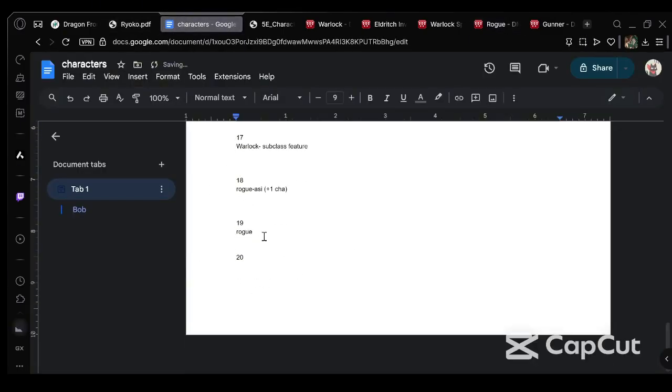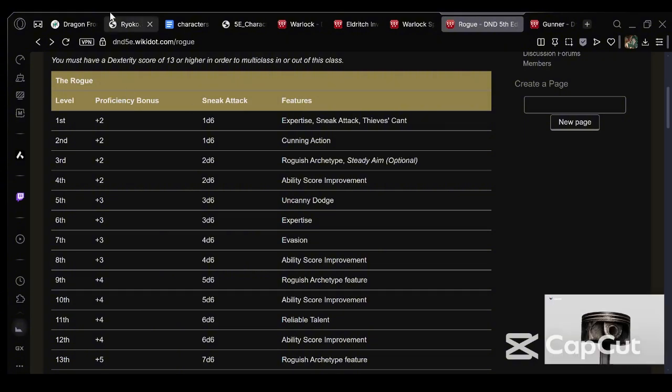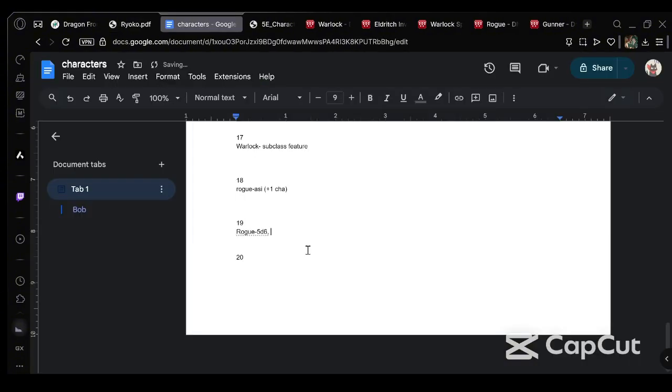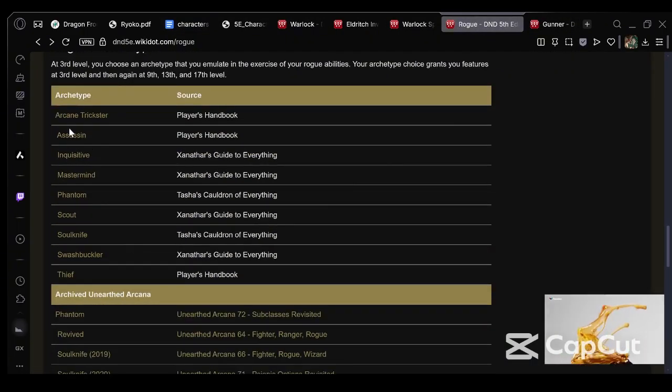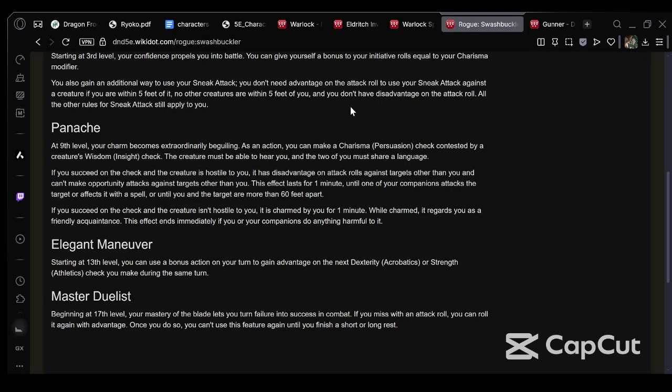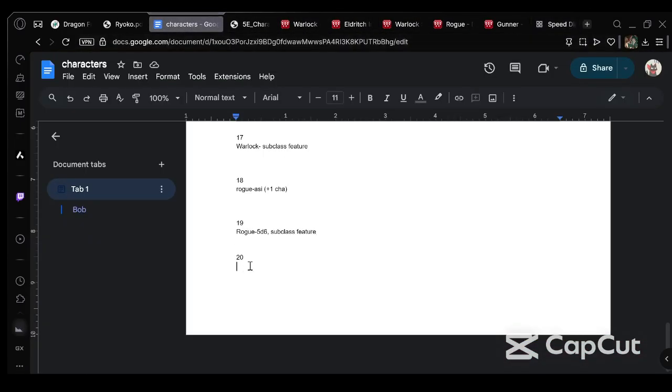Go to Rogue. For 5d6. And not only do they get that, they get a subclass feature. Let's see what the subclass feature is to see if I need to rebrand. Yeah, rebrand it. Let's go with that. It's a language feature, so it's basically just talking to someone. Yeah, cool, okay. That makes sense. Then I think we just have 1 level.